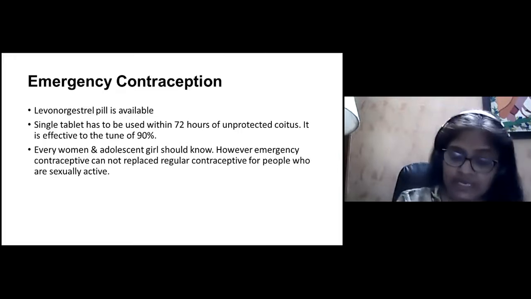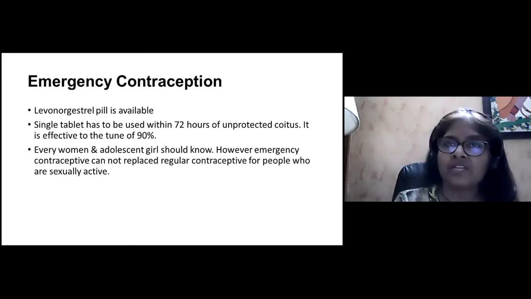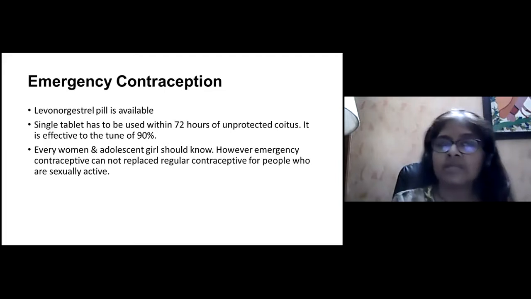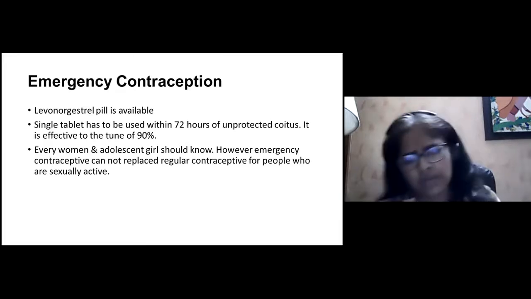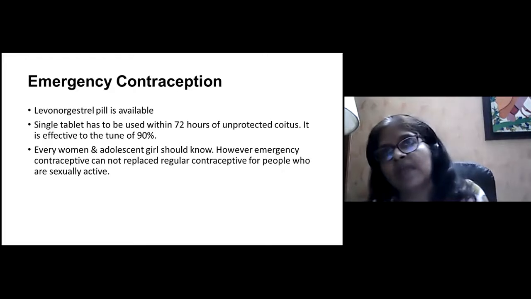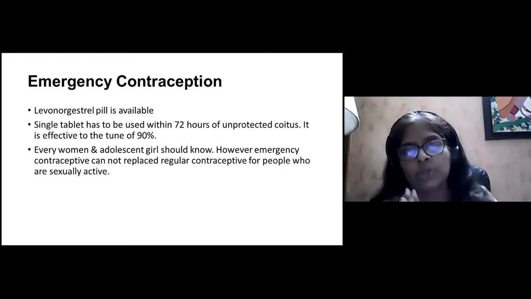If the EC is taken during the first 14 days of the cycle, that is during the proliferative phase, she will get a withdrawal bleeding. If it is taken during the secretory phase, that is the second half of the cycle, the cycle will get very prolonged because of the high dose of progesterone.